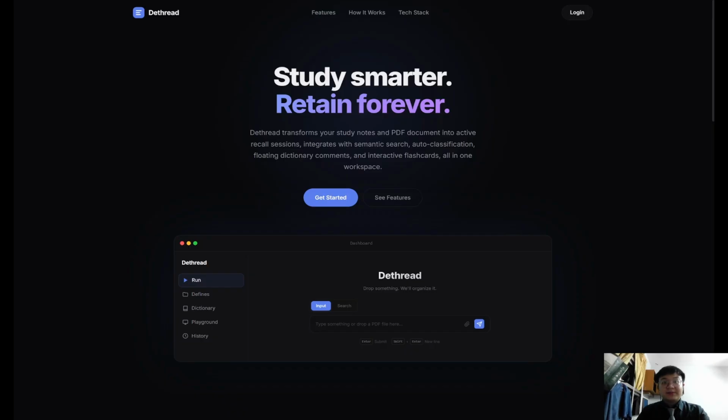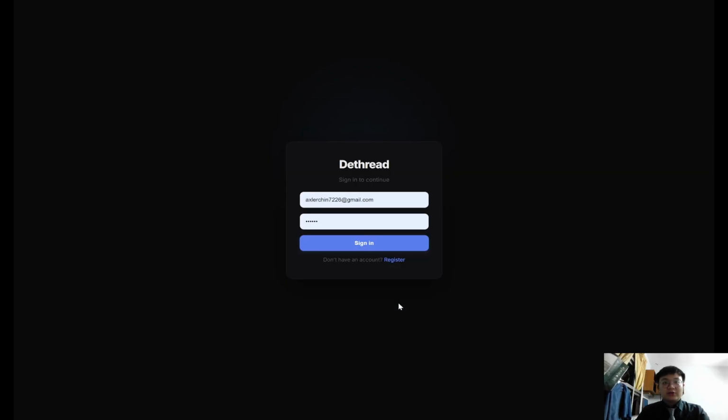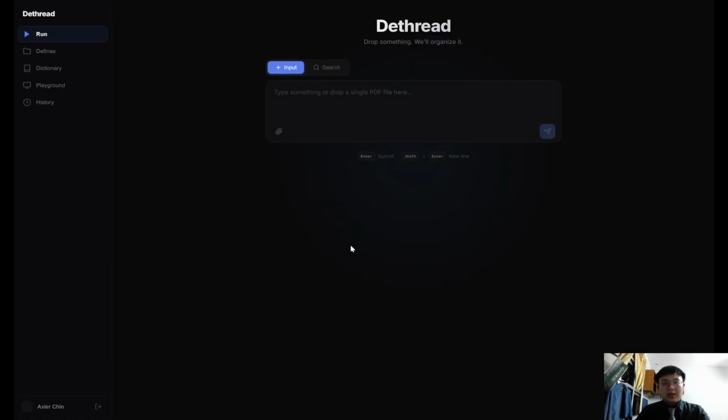When users enter the website, they are directed to the landing page. Click on the Get Started button to log in. If the user does not have an account, they need to register an account first. In my demonstration, I already registered an account, so I will log in. After logging in, here is the main page for the user to record or upload documents and search something by just toggling the search button.